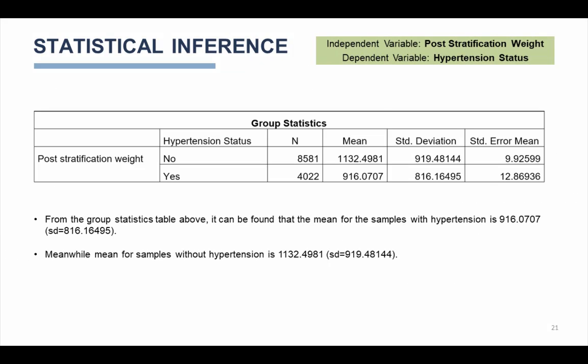Statistical inference. The independent variable is post-stratification weight, and the dependent variable is hypertension status, no and yes. From this group statistics table above, it can be found that the mean for the sample without hypertension is 916.0707 with a standard deviation of 816.16495. Meanwhile, the mean for the sample with hypertension is 1132.4981, with a standard deviation of 919.48144.